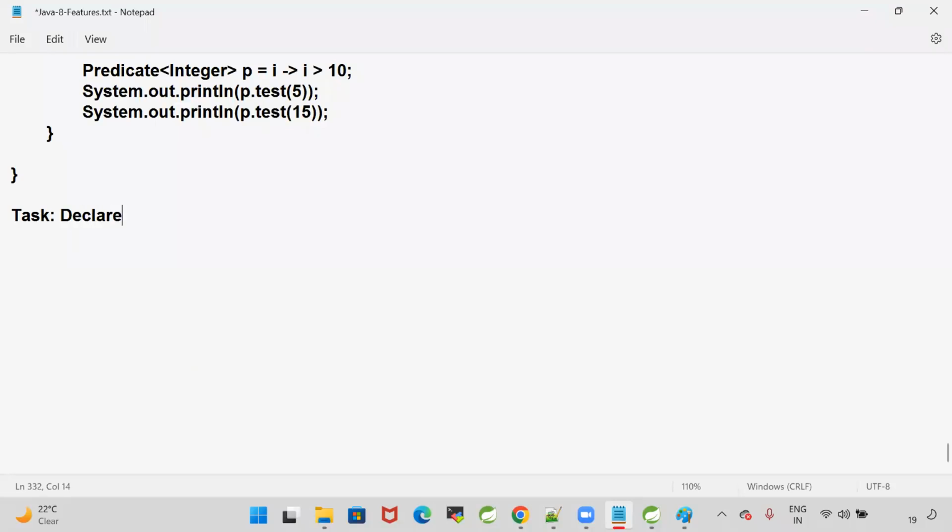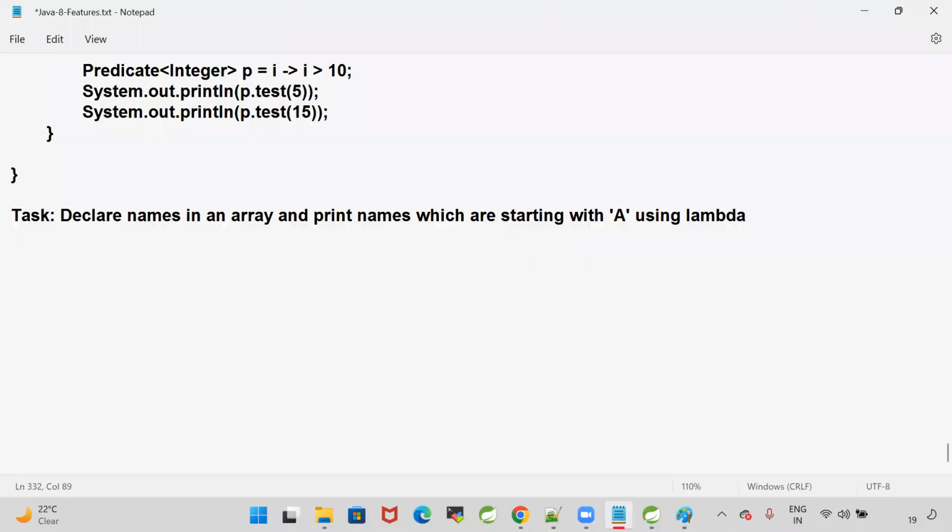Declare names in an array and print names which are starting with a, using lambda. In the interview, they will ask a question like this. Declare names in an array and print names which are starting with the character a using a lambda expression.